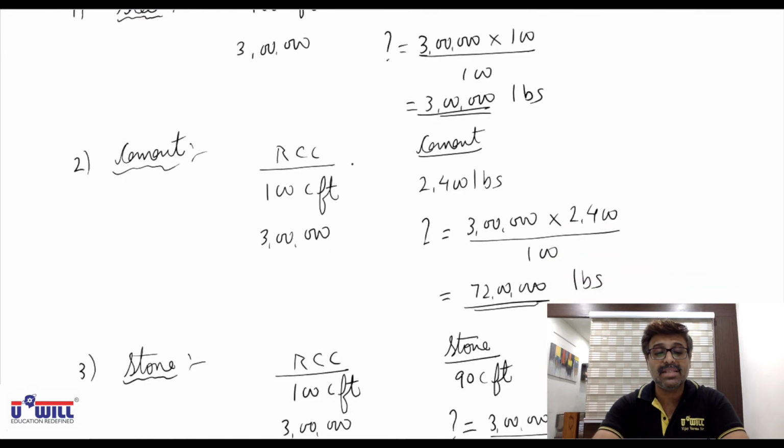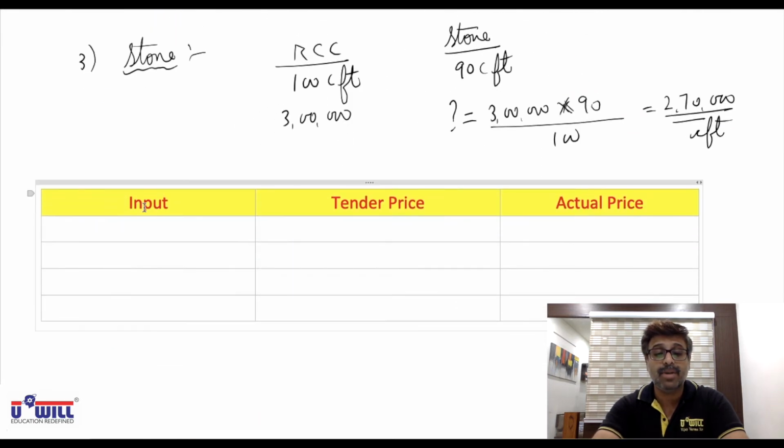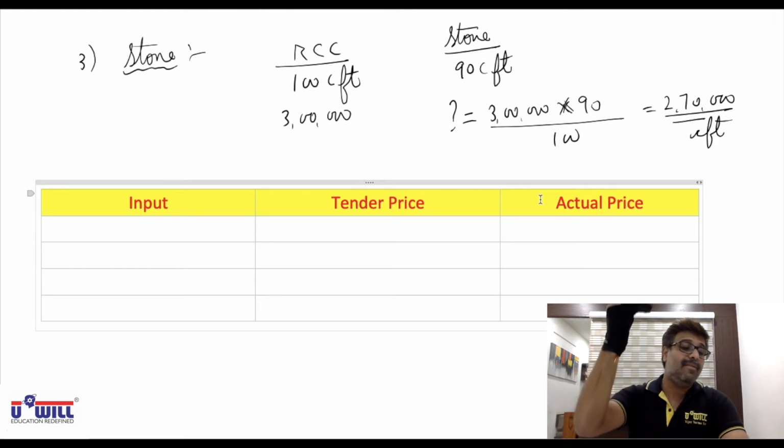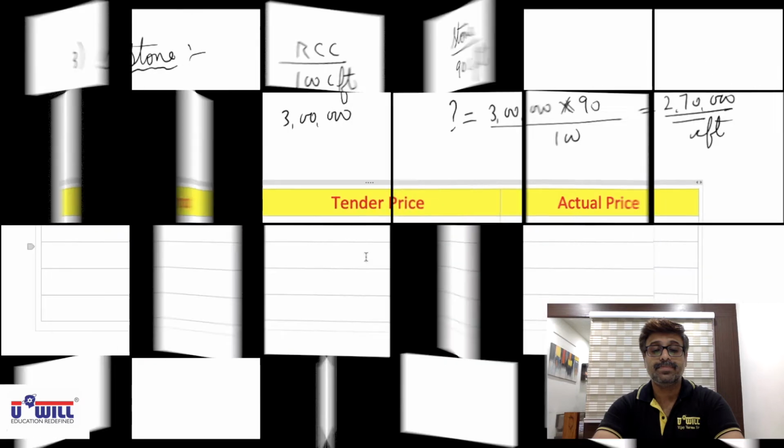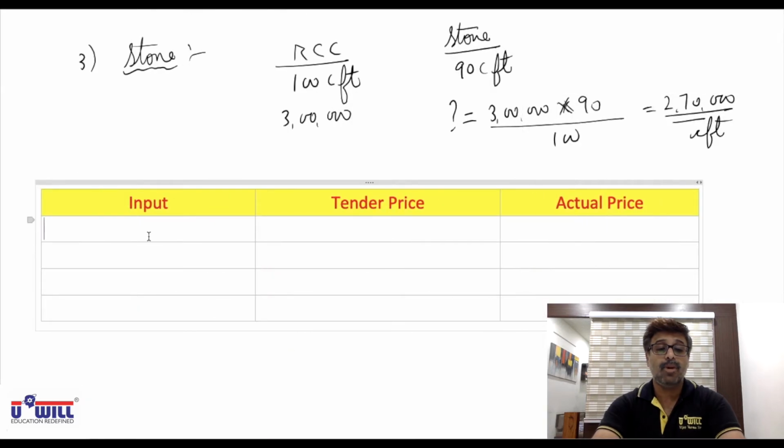Now all of you make this final table of input, tender price and actual price. Pause the video and make these three columns: input, tender price and actual price. The difference of tender price and actual price, the price which has gone up, will result in the escalation clause. Pause the video and make these columns. I hope all of you have done it.